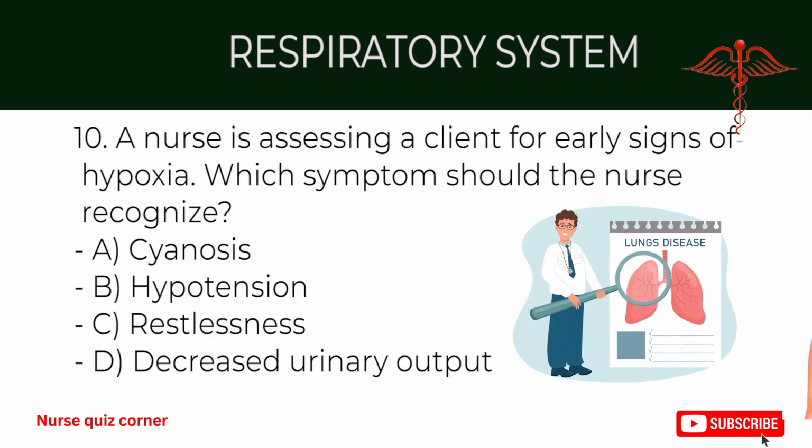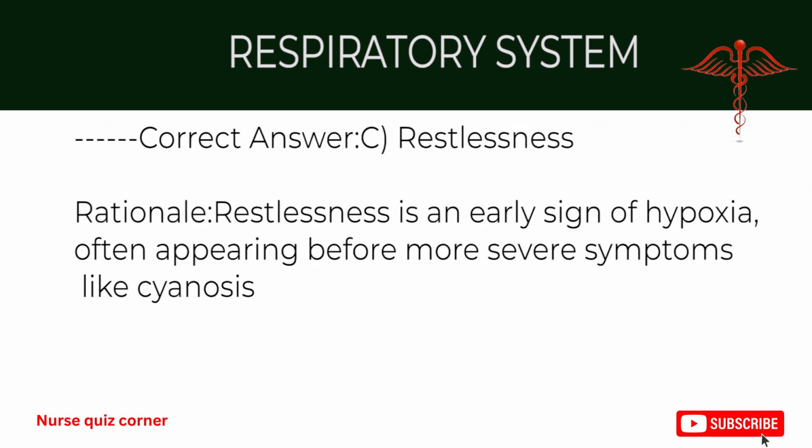10. A nurse is assessing a client for early signs of hypoxia. Which symptom should the nurse recognize? A. Cyanosis. B. Hypotension. C. Restlessness. D. Decreased urinary output. Correct answer, C. Restlessness. Rationale: restlessness is an early sign of hypoxia, often appearing before more severe symptoms like cyanosis.